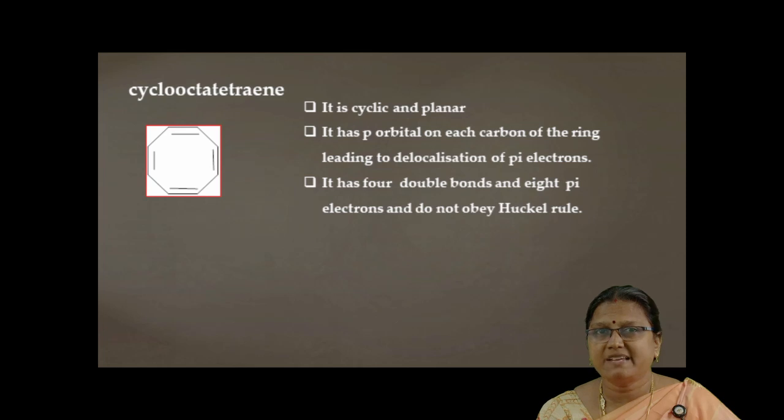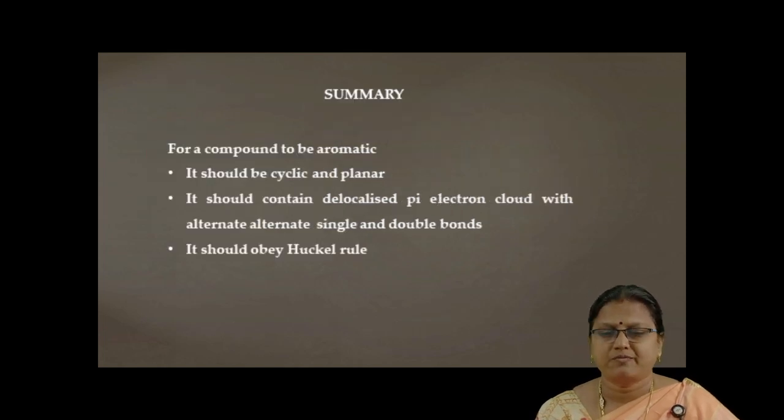So n must be an integer. When you put n is equal to 0, 1, 2, 3, the number of pi electrons for an aromatic compound must be 2, 6, 10, 14, etc. Here it contains only 8 pi electrons, which conveys to us that it does not obey Huckel's rule.